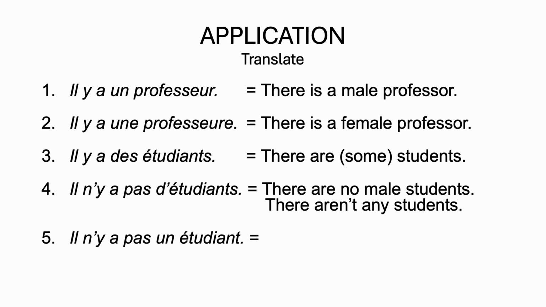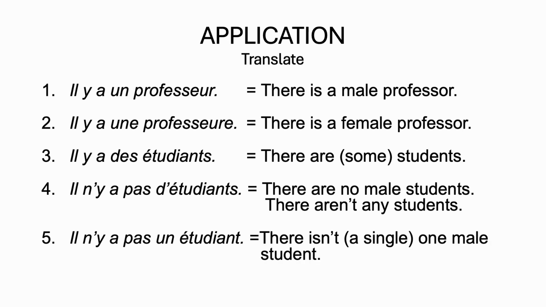Il n'y a pas un étudiant. Here you're going to translate it as there isn't a single one male student. Remember that if you use the form un or une after negation, it is going to be translated as a single one.